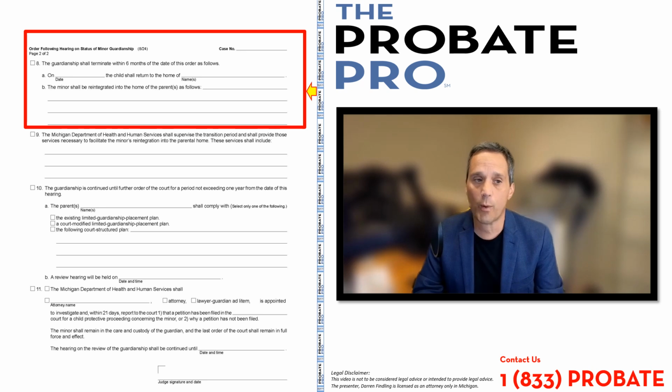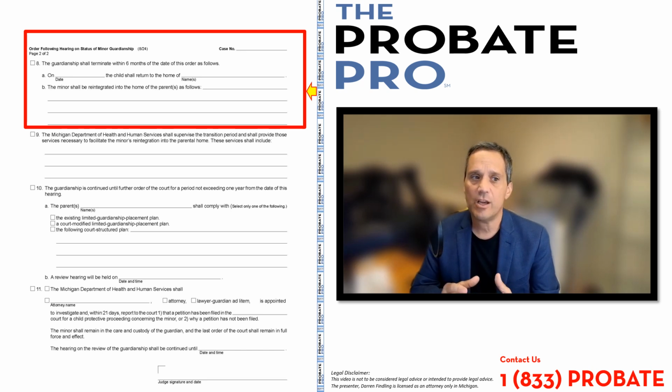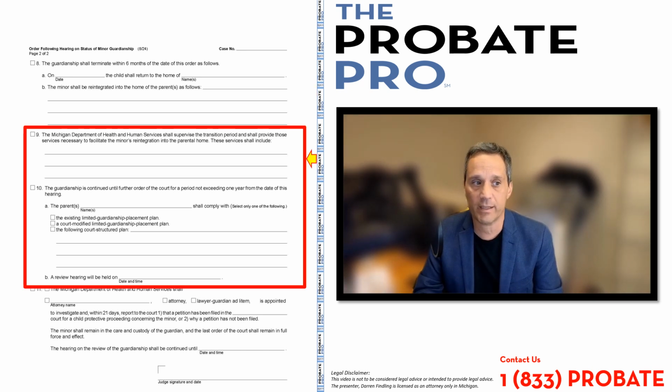As we work our way onto the back side of this document, there's a space for the case number. In paragraph 8, it says the guardianship shall terminate within 6 months of the court order as follows. And it gives an opportunity for the date for the return of that child, as well as a reintegration plan for the home of the parents. This would be in the circumstance that the guardianship is terminating and they're being reintegrated into the home of the parents. Paragraph 9 provides for a spot if the Michigan Department of Health and Human Services are going to be involved for supervision of that transition plan, and provides for an opportunity for the description of the services that would be provided.